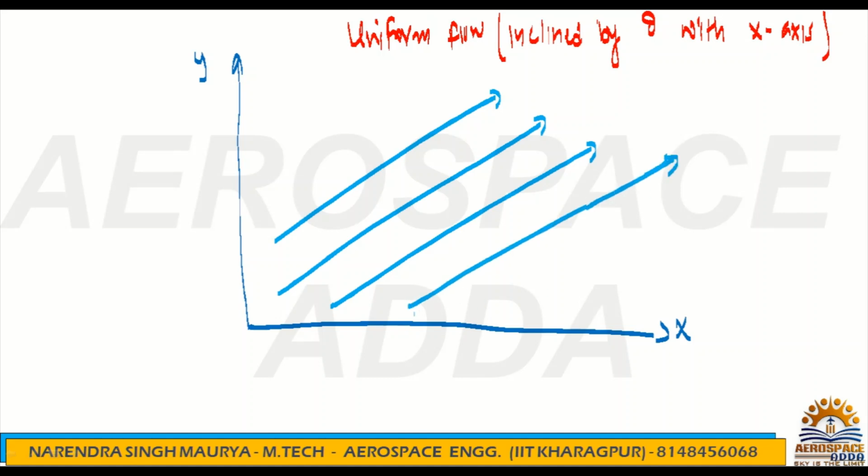If you check the angle, obviously this angle is nothing but theta everywhere from the horizontal, from the x-axis. So this is the inclined flow. Now, what is the resultant value of the inclined flow? It's nothing but v. Now how to approach phi and psi for this inclined flow?